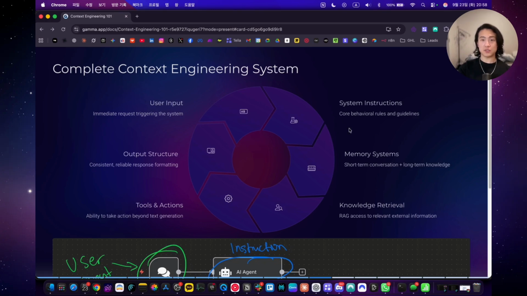System instructions sets core behavioral rules and guidelines and establishes consistency in behavior across all the interactions. So this includes communication style guidelines that ensure appropriate tone and professionalism, ethical boundaries that prevent harmful, inappropriate responses, and the appropriate escalation criteria that define what can be done by AI and what has to be handled by a human.